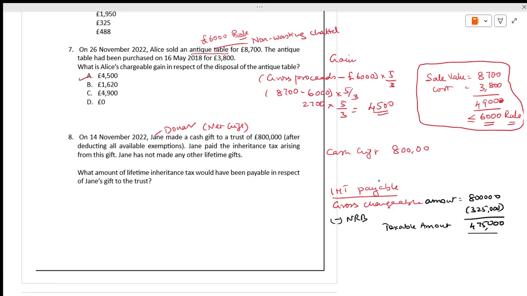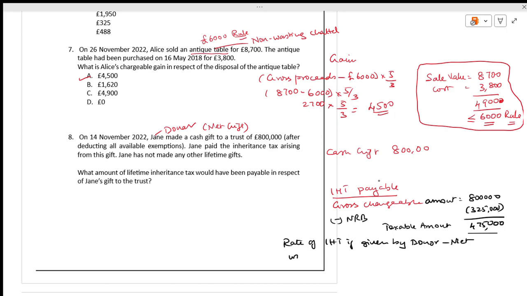Straight away we should not calculate 20%. It is given by the donor. If it is given by the donor, the rate of inheritance tax, net amount, will be charged at